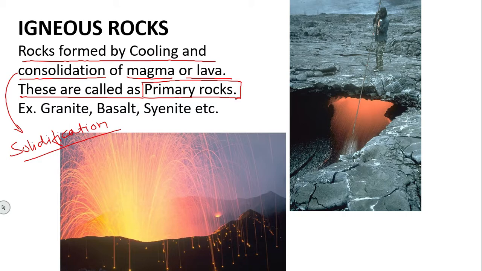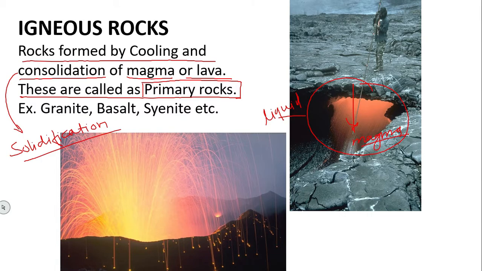Now, the difference between magma and lava: the rock liquid, when it is inside the ground, is called magma. When this magma cools down inside the ground, that is igneous rock.